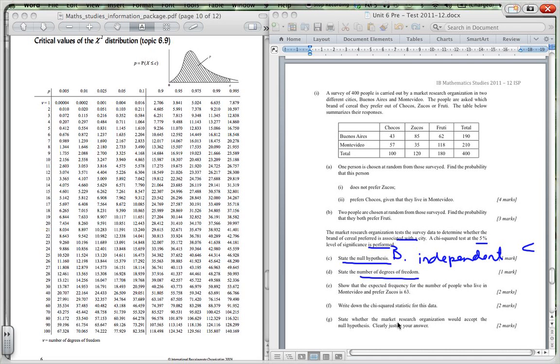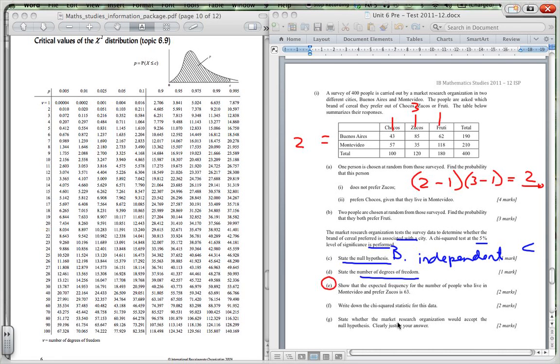State the number of degrees of freedom. To work out the number of degrees of freedom, you see the number of rows, which is 2, and the number of columns, which is 3. So you say 2 minus 1 times 3 minus 1, that's going to be 2, which will be your number of degrees of freedom.